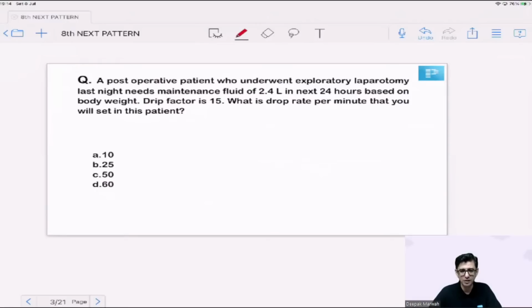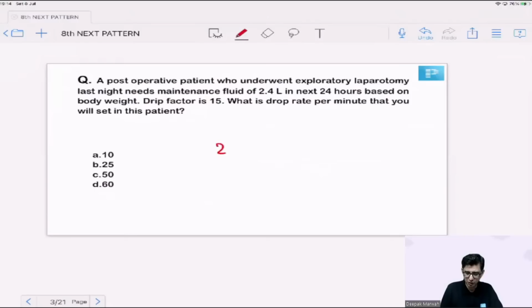What would be the answer in this case with respect to a post-op patient who has undergone exploratory laparotomy last night in the emergency OT? For calculation purposes, I made a maintenance fluid of 2.4 liters in the next 24 hours. Drip factor is 15. That means 15 drops will make 1 ml. And all you need to do is some basic calculation.